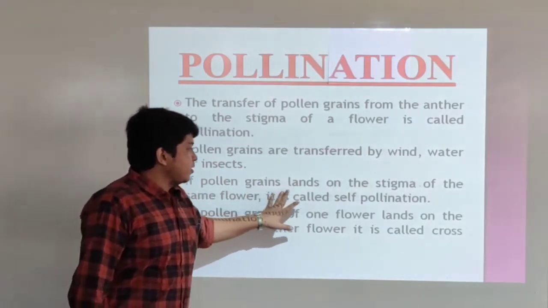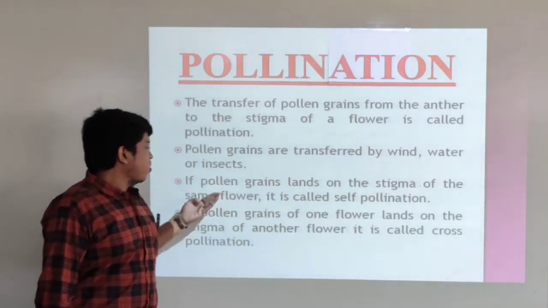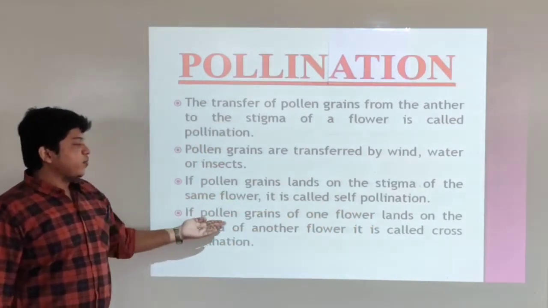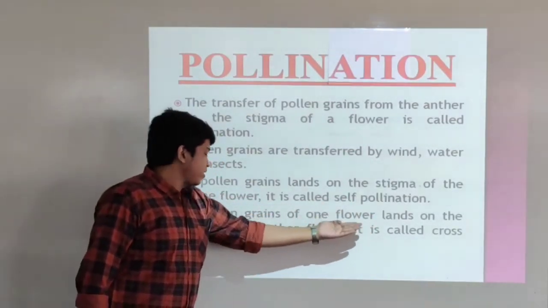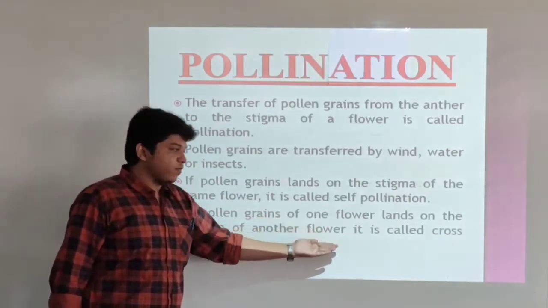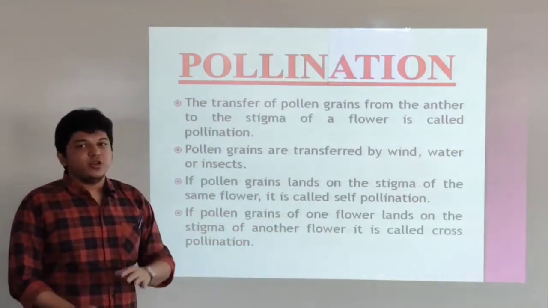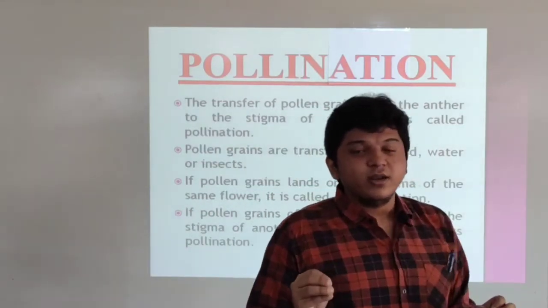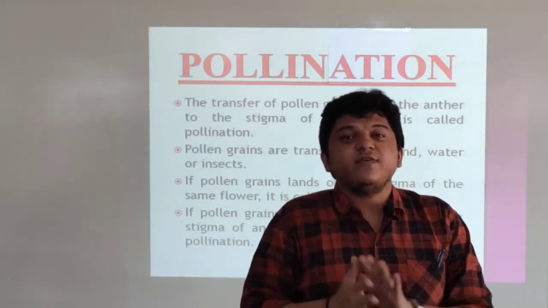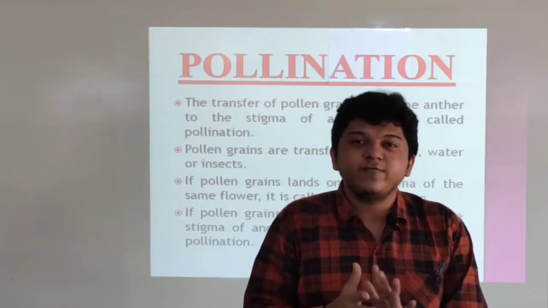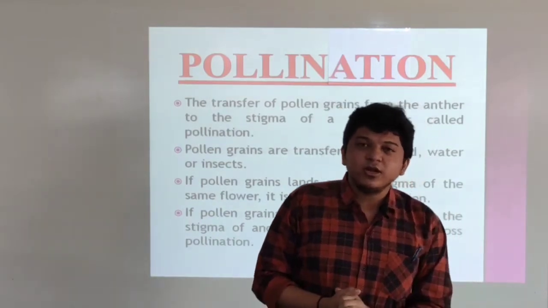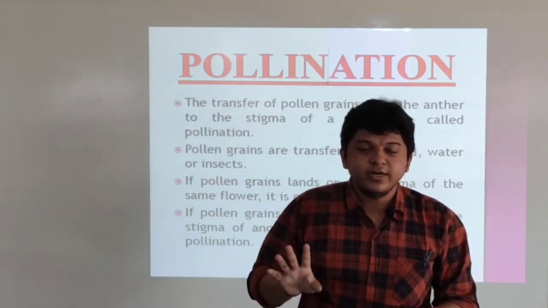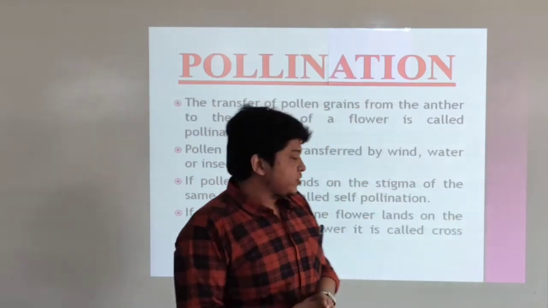So if the pollen grains land on the stigma of the same flower, it is called self-pollination, and if the pollen grains of one flower land on the stigma of another flower, it is called cross-pollination. So what is self-pollination? If the pollen grain lands on the stigma of the same flower, it is called self-pollination, and if the pollen grain lands on the stigma of another flower, it is called cross-pollination.